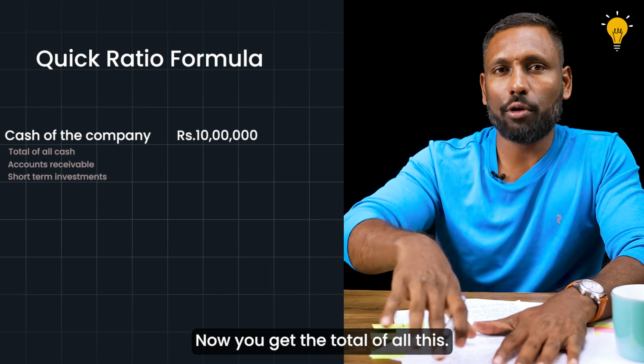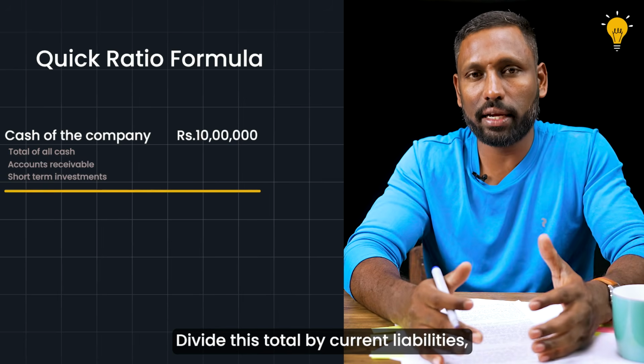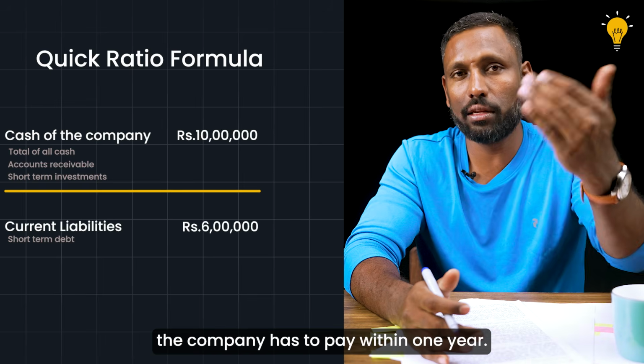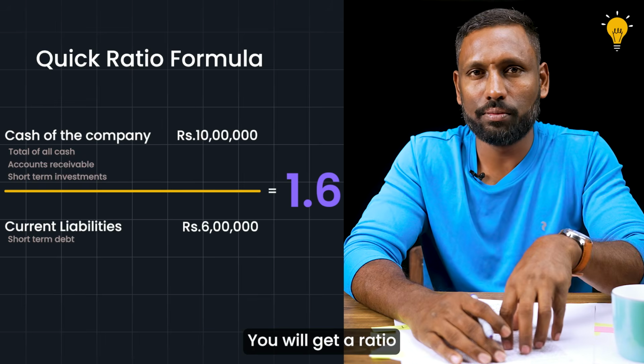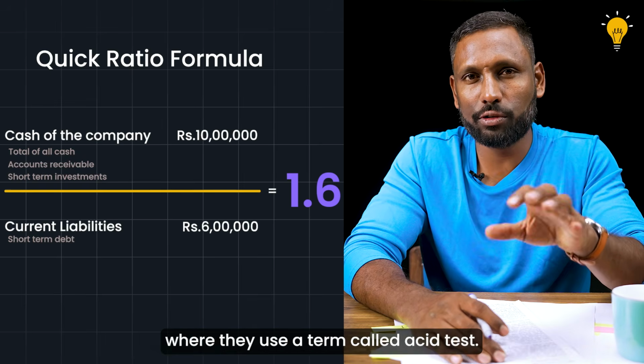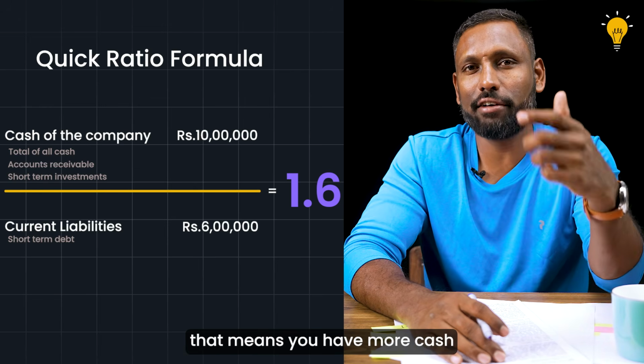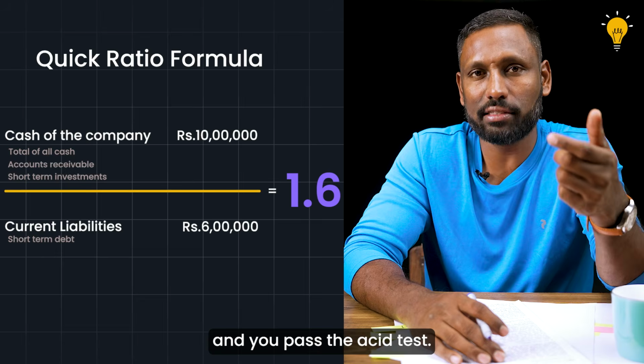Now you get the total of all this. Divide this total by current liabilities, which is nothing but the debt the company has to pay within 1 year. You will get a ratio. In the finance world, they use a term called acid test. If the ratio is 1 or higher, that means you have more cash and you pass the acid test.